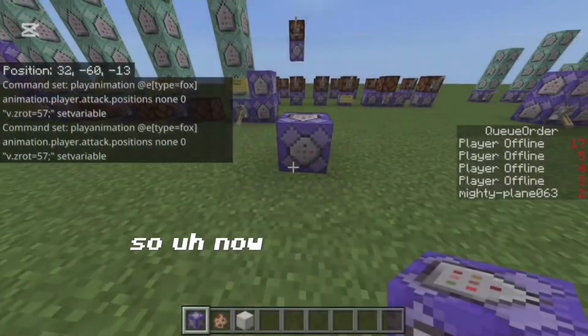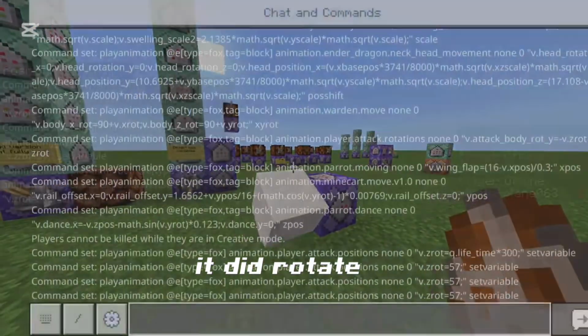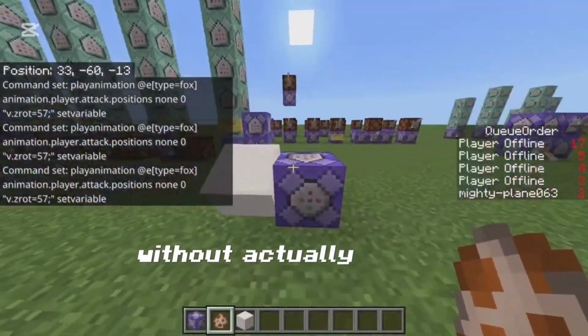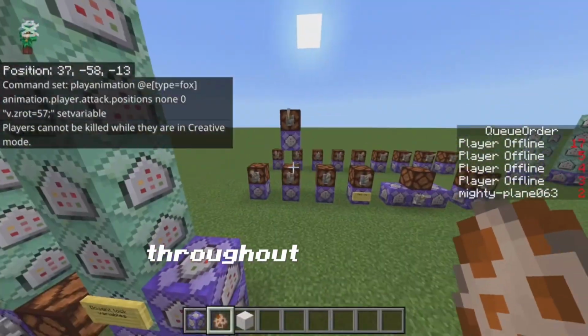So now if I place this one down and I activate this, as you can see, it did rotate. So we can actually edit the variables in here without actually having to do it manually. So this is basically what we're going to use throughout this whole video.